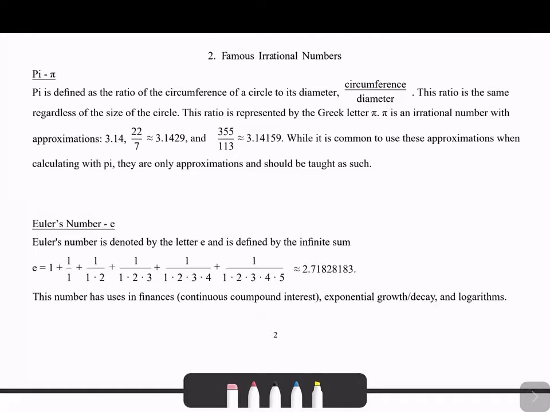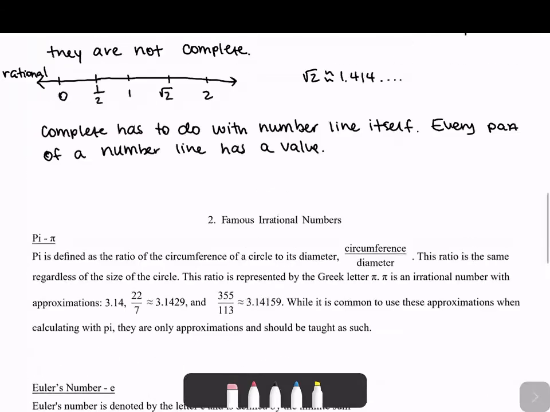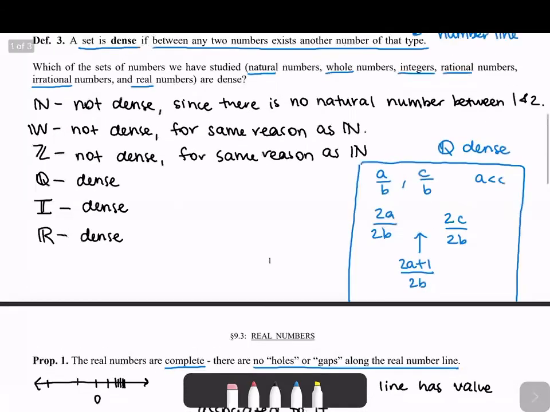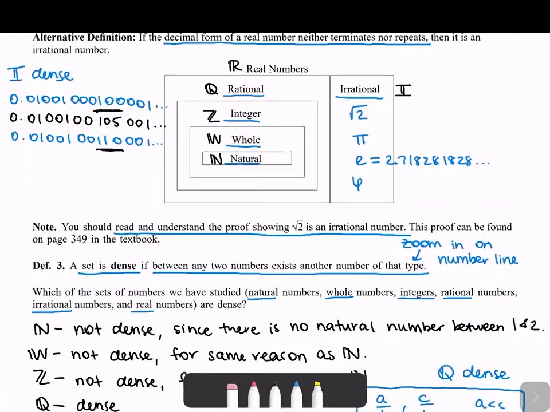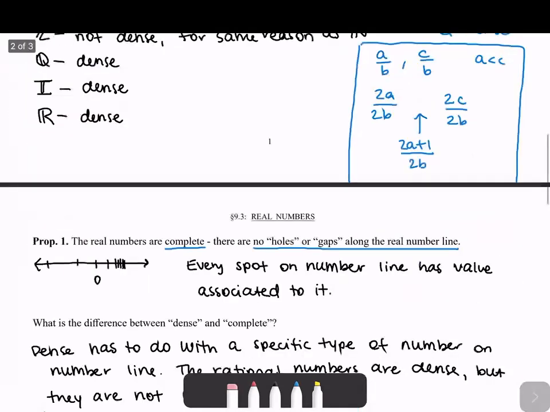So this last video is going to talk about some famous irrational numbers. These are the things that I referenced up here when we talked about irrational numbers. So square root of 2, pi, e, and phi, however you want to say it, it's the Greek letter. We've already talked about square root of 2. You should have at least gone back and read the proof on page 349 that square root of 2 is irrational. So now we're going to talk about these other three, which are pi, e, and phi.